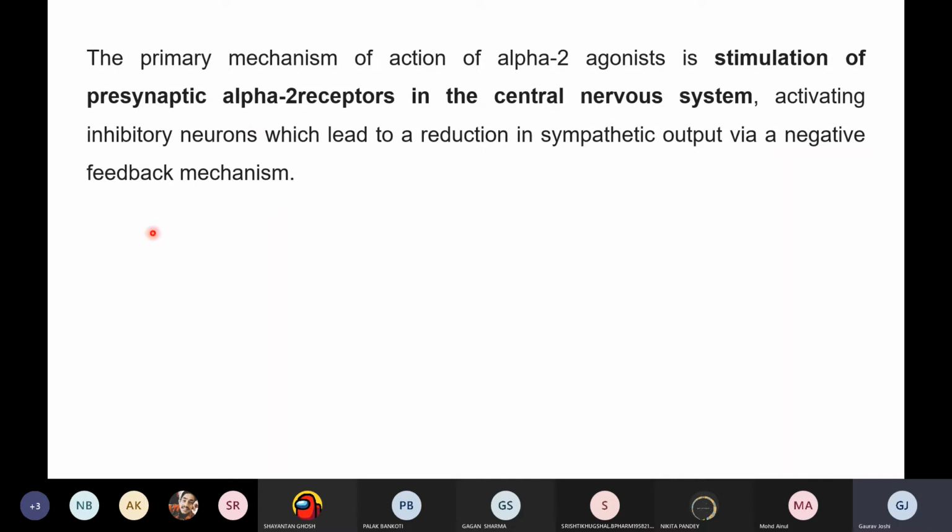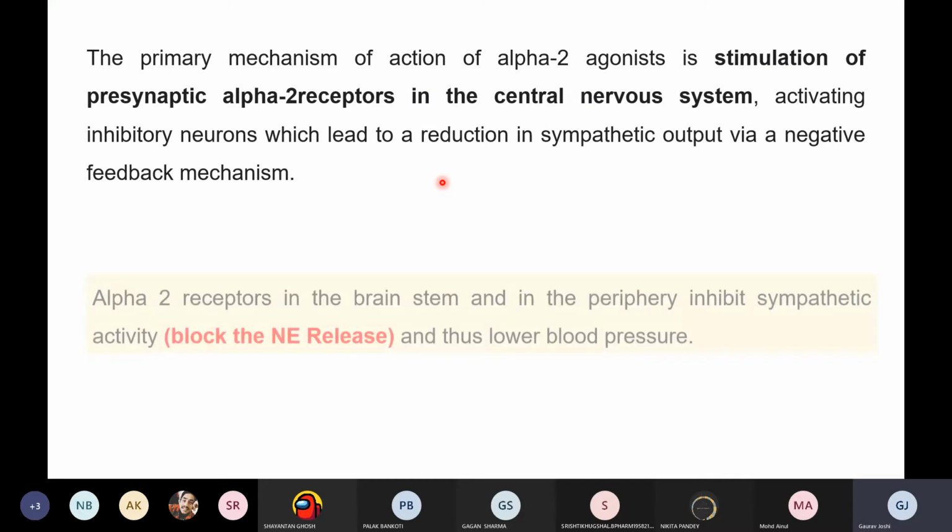So in this case, we will require the agonist that will mimic epinephrine, and when they mimic epinephrine, they will not allow norepinephrine to bind to the alpha 2 receptors. And when norepinephrine does not bind to this alpha 2 receptor, what will happen? There will be a fall in the blood pressure, so you will be relieved from the condition of hypertension. So this is a simple mechanism, right?